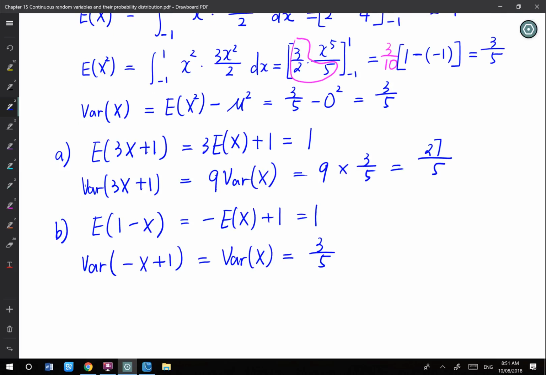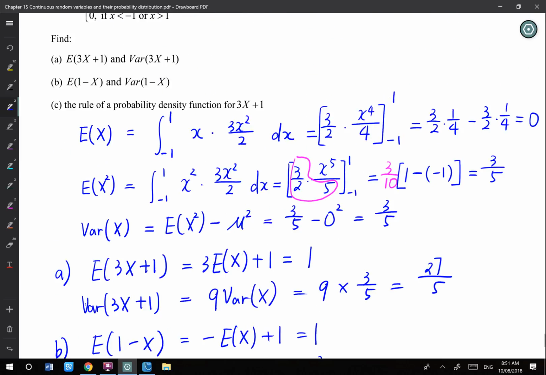Yeah, this is all revision stuff. Any problems for that? If not, let's have a look at the next question.